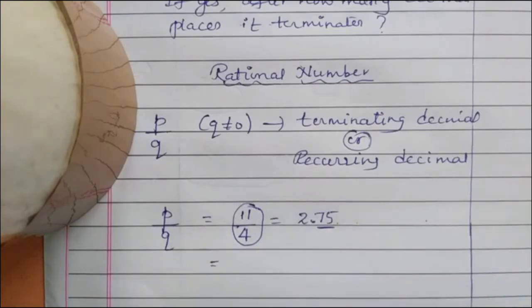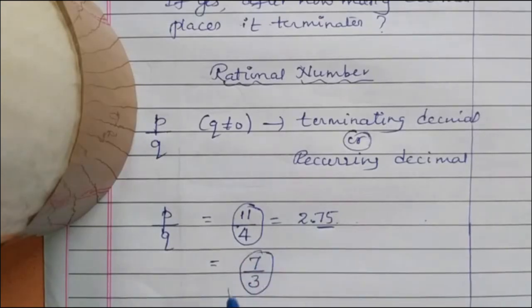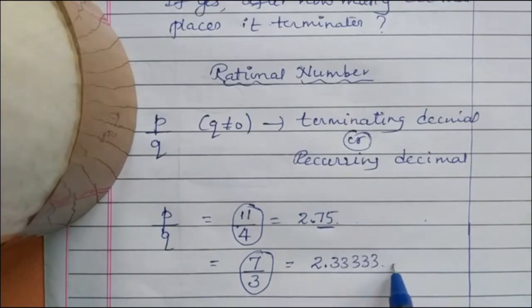The other example, 7 divided by 3, is also a rational number. It is in the form of p by q. In this example, your answer is 2.33333333, or you can write it as 2.3 bar.